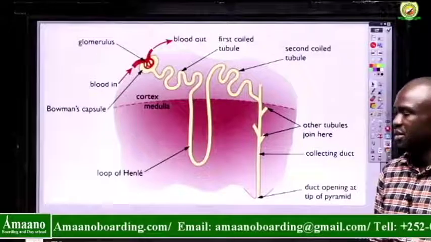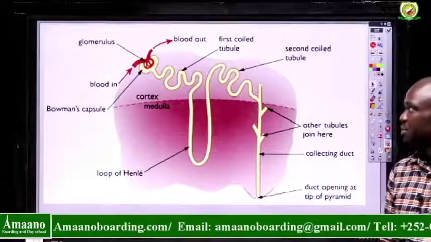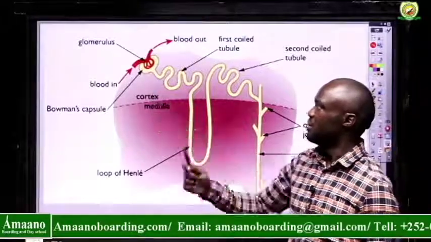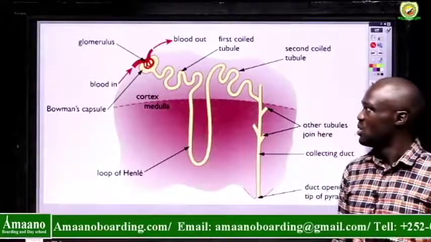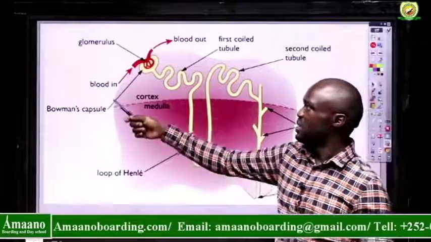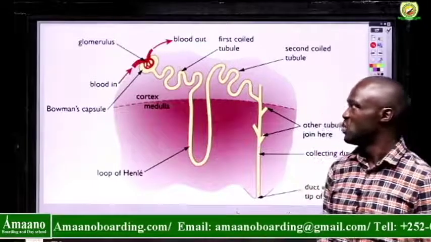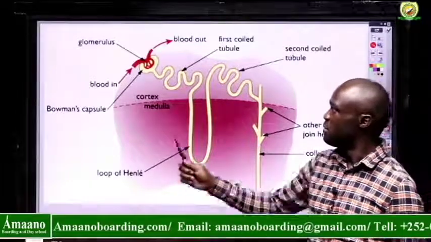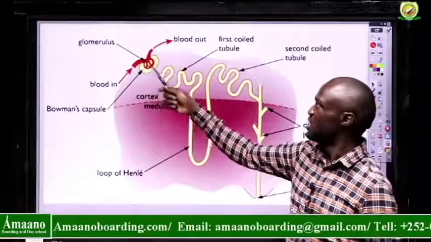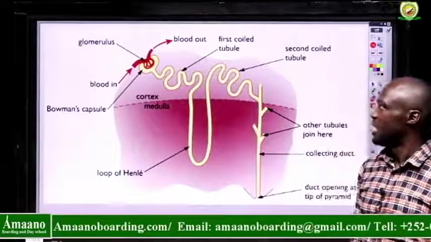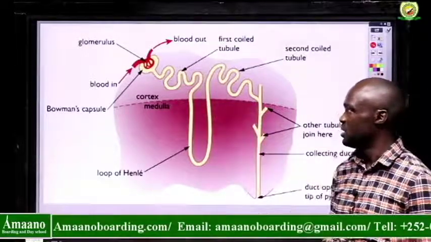So here we have the structure of the nephron. We have this part we call the glomerulus, where we have the afferent artery bringing in blood with waste material. Then filtration happens here. Then this blood returns to the heart free from waste material.